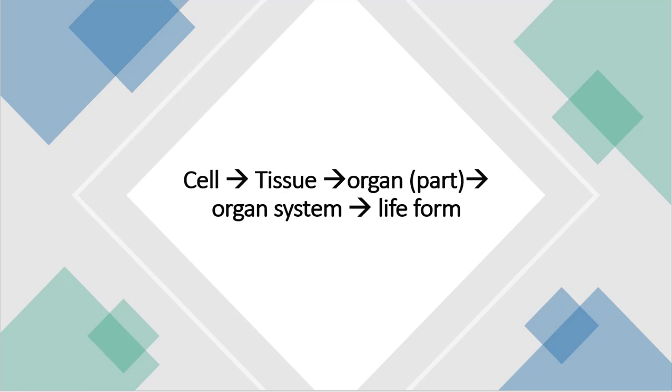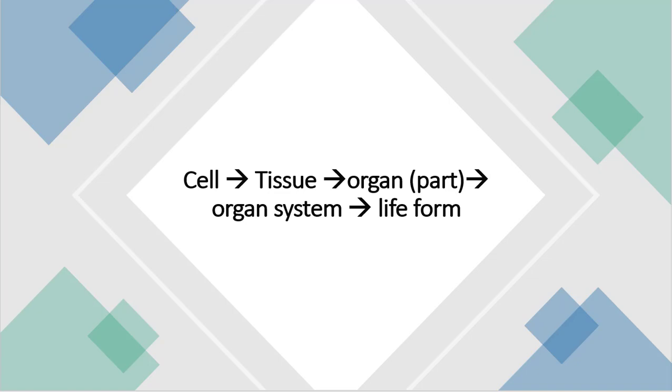That tissue is made up of cells. That means the cell is the basic unit of life. The group of cells which are similar in structure and function is called tissue. Tissue makes up an organ or part. Organs make up an organ system. Organ systems make up a life form. That may be a plant or animal.